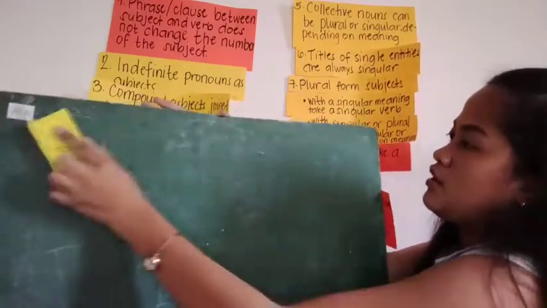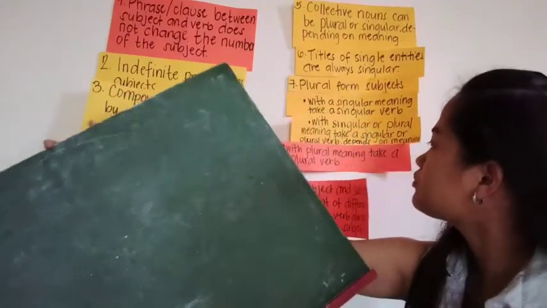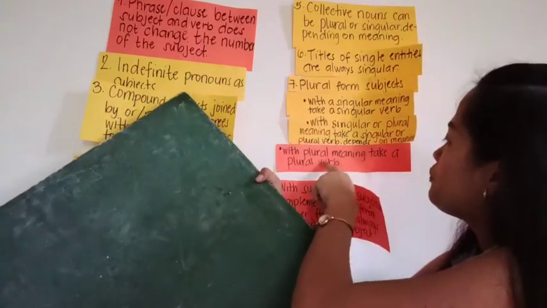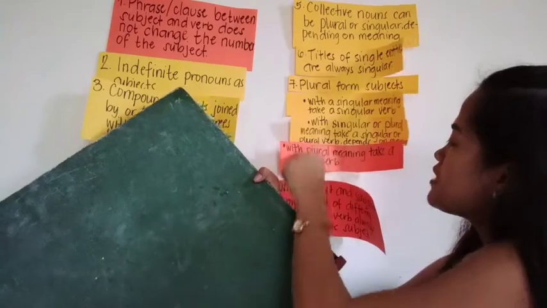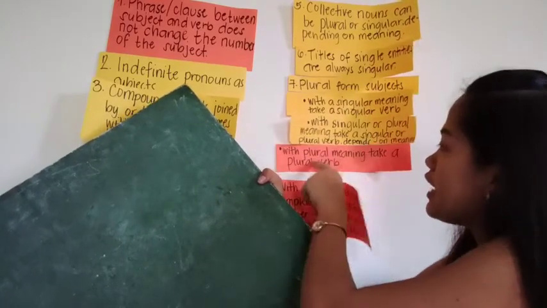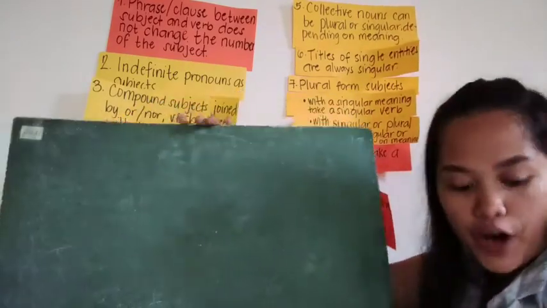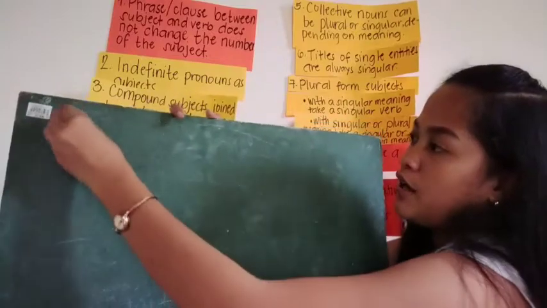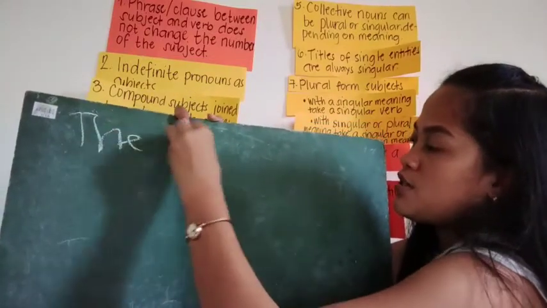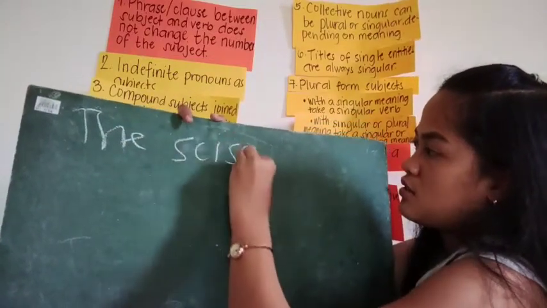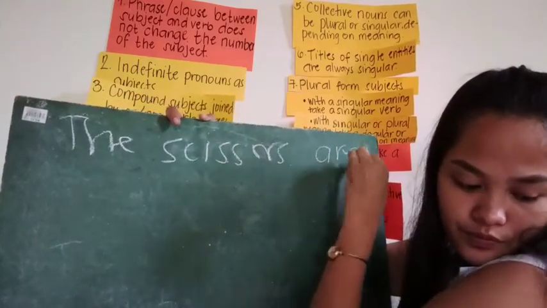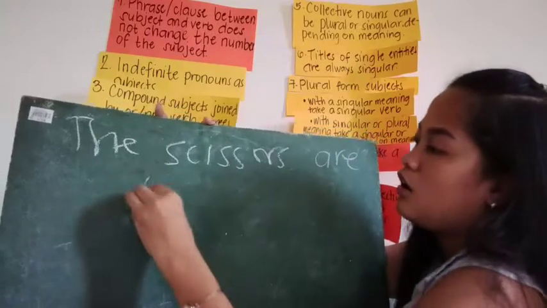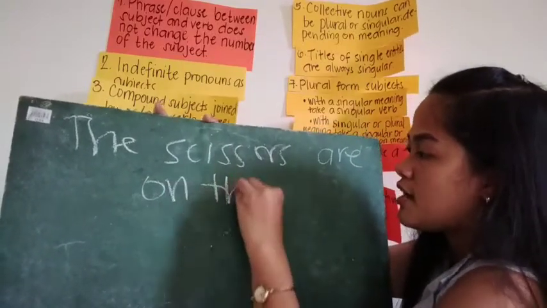Okay. The next one is plural form subjects with plural meaning take a plural verb. For example, "The scissors are on the desk."